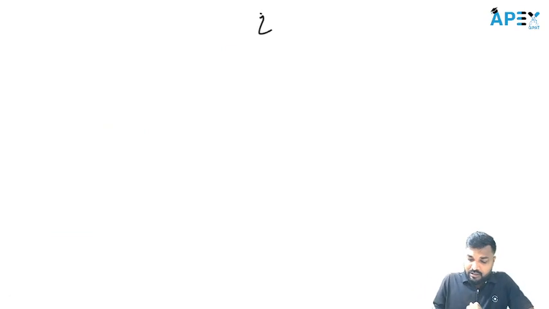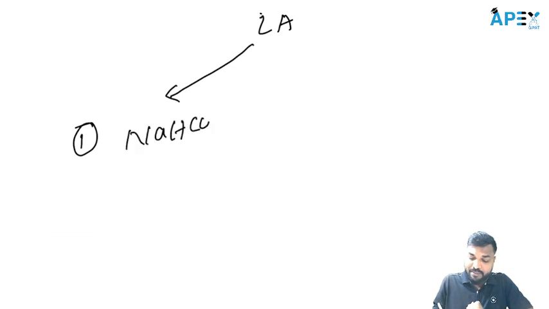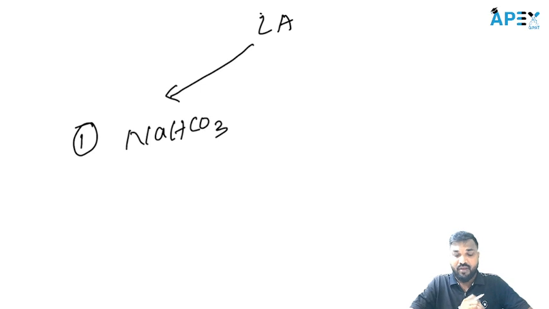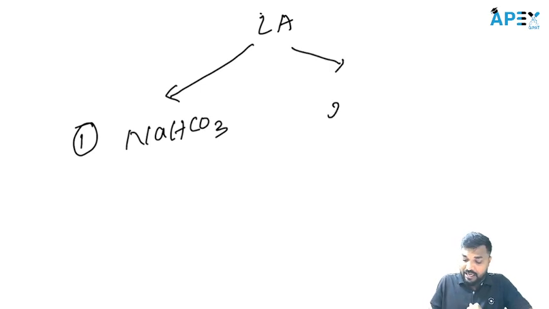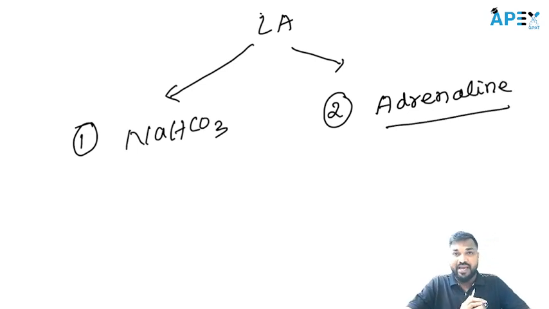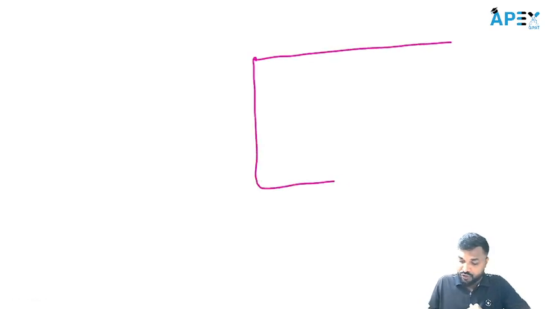Now apart from that, in the local anesthetic, one thing we add is sodium bicarbonate, which is a basic solution. The other thing we add is adrenaline. Why do we add adrenaline to local anesthetics? What is the reason? Understand? Suppose this is the injured place.